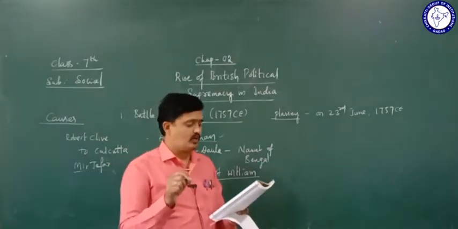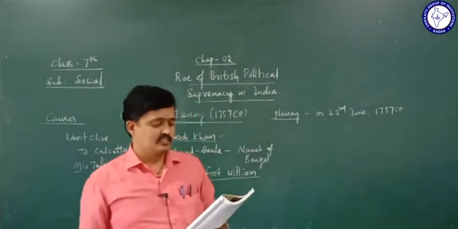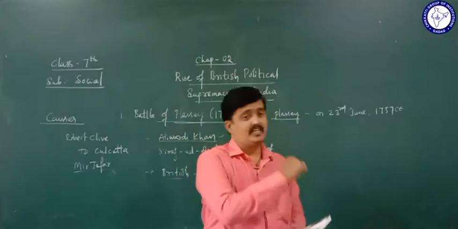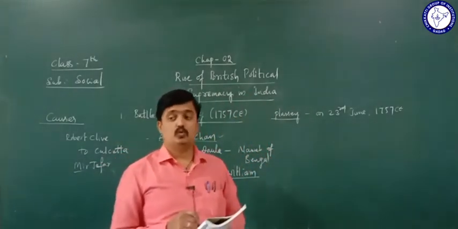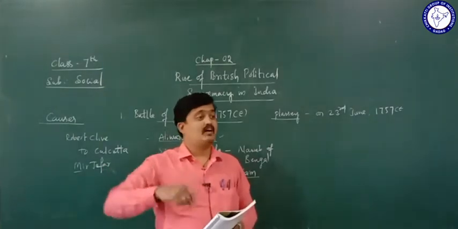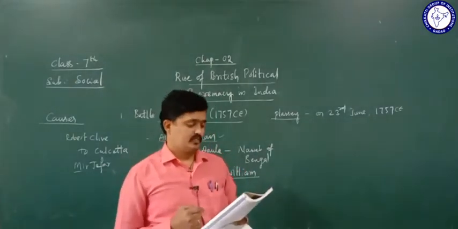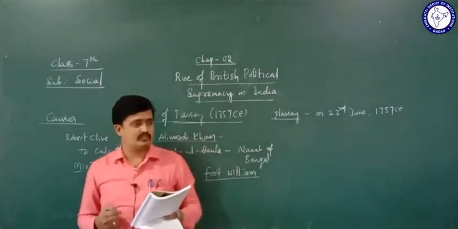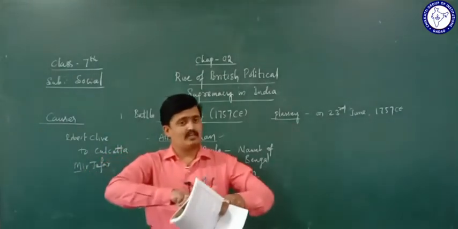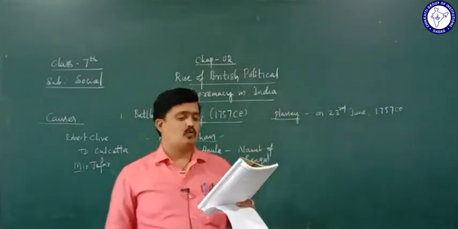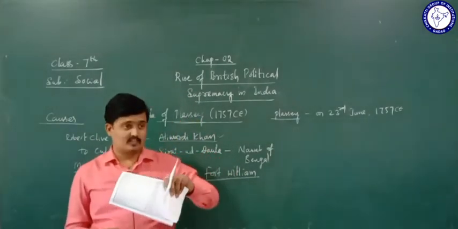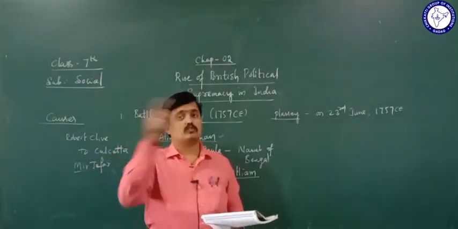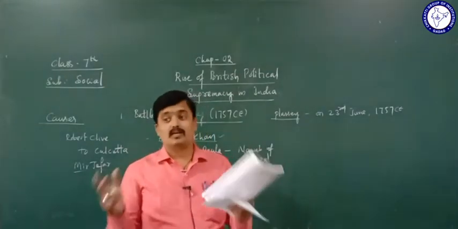Who obtained it? The British, after this war. And also one more result: the Plassey battle later became the cause for the Battle of Buxar. After the Battle of Plassey, it also caused the Battle of Buxar.